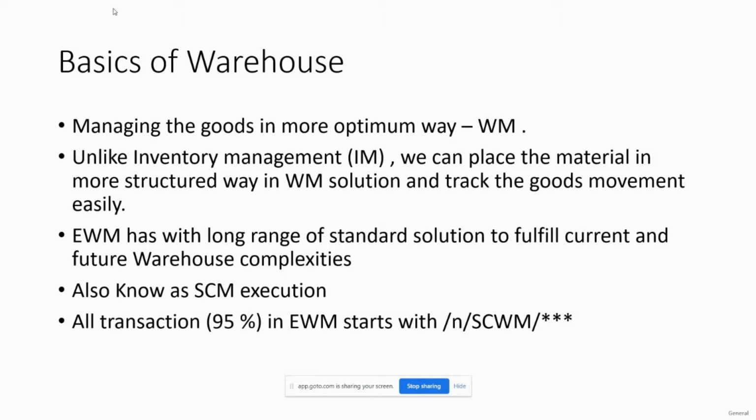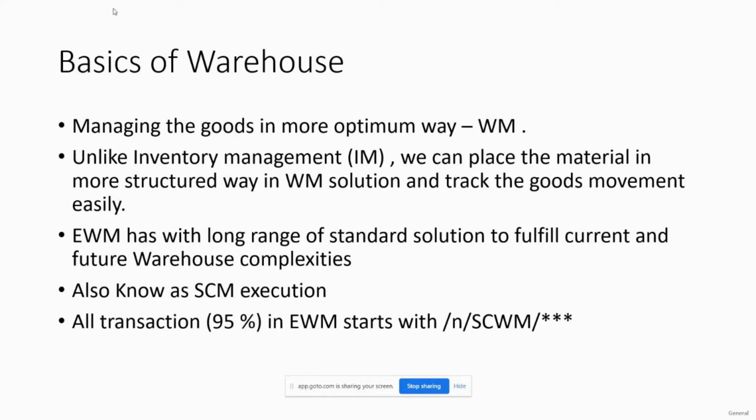This EWM system is also known as the supply chain management execution system. Why is it known as an execution system? Because all the operations in the warehouse are basically performed under this EWM system. That's why it's known as the execution system.